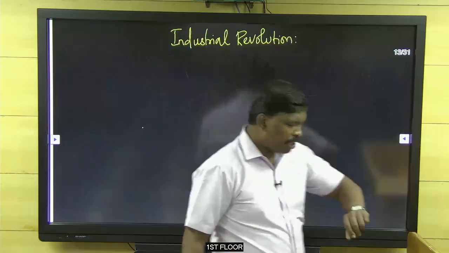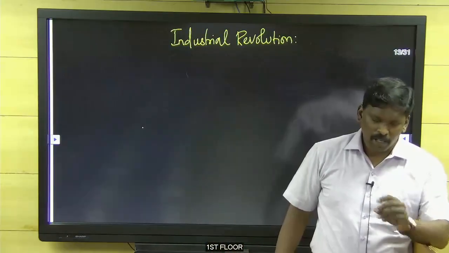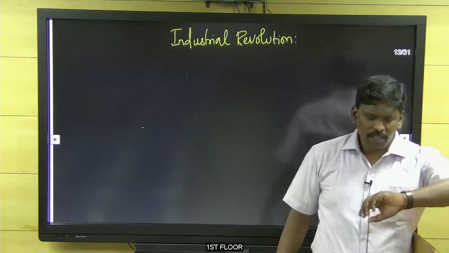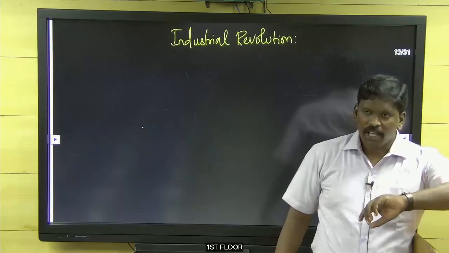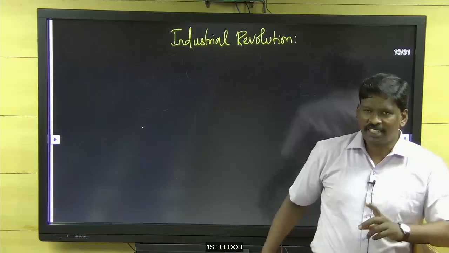Okay. Before going into the Industrial Revolution, we can have a break. 5 minutes break. Now the time is 3:25. Till 3:30 we can have 5 minutes. By 3:30 we can start it.